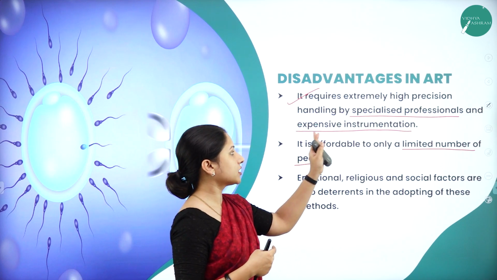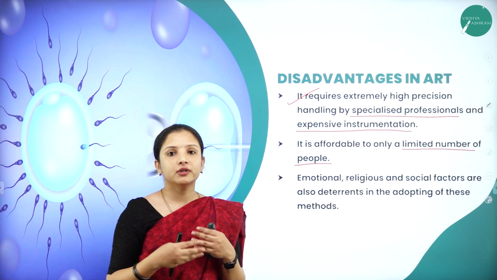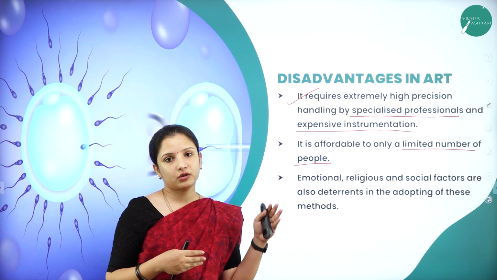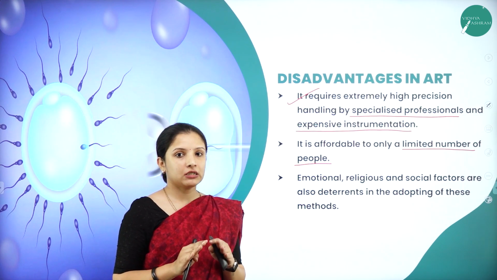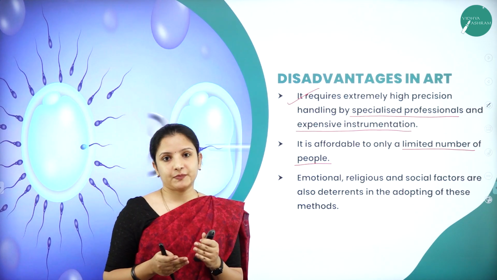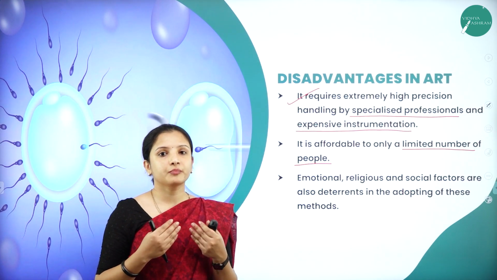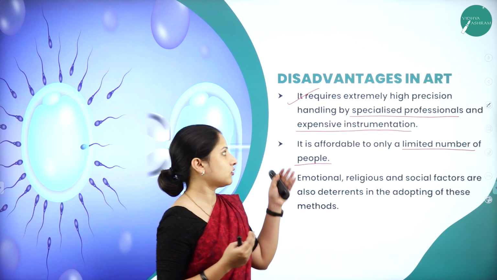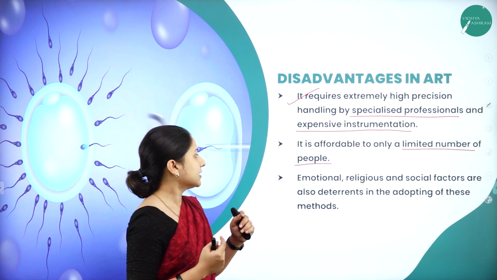So it is affordable to only a limited number of people or the population. One of the major reasons is that it is very expensive, so all couples cannot go in for assisted reproductive technology.